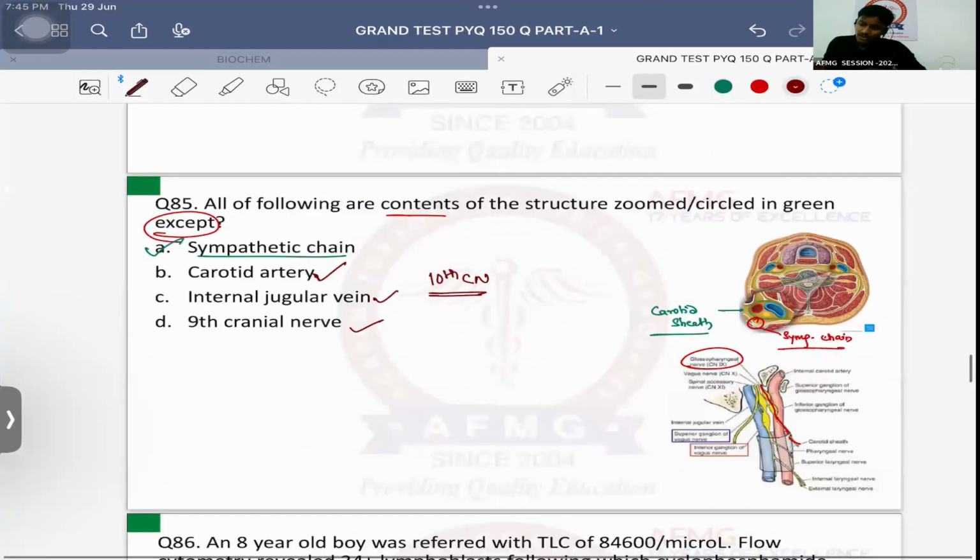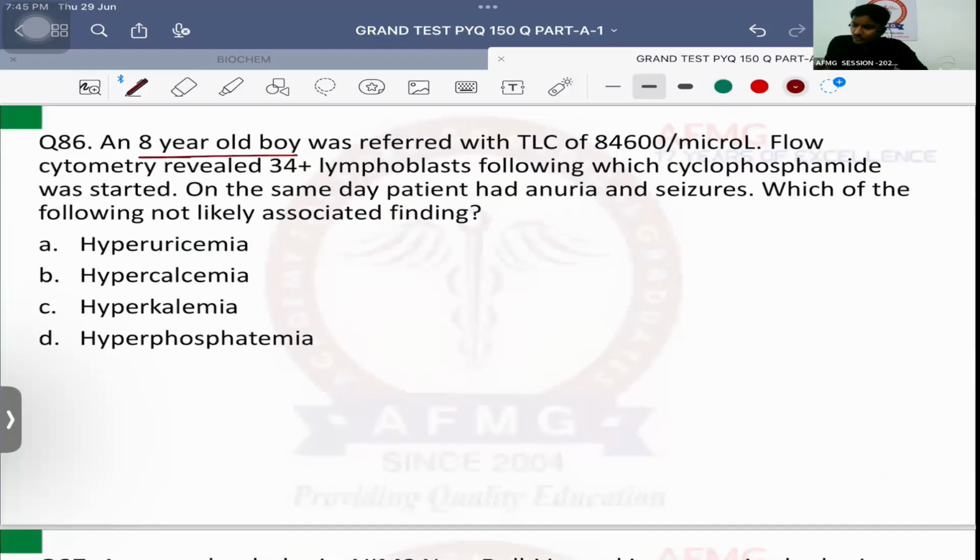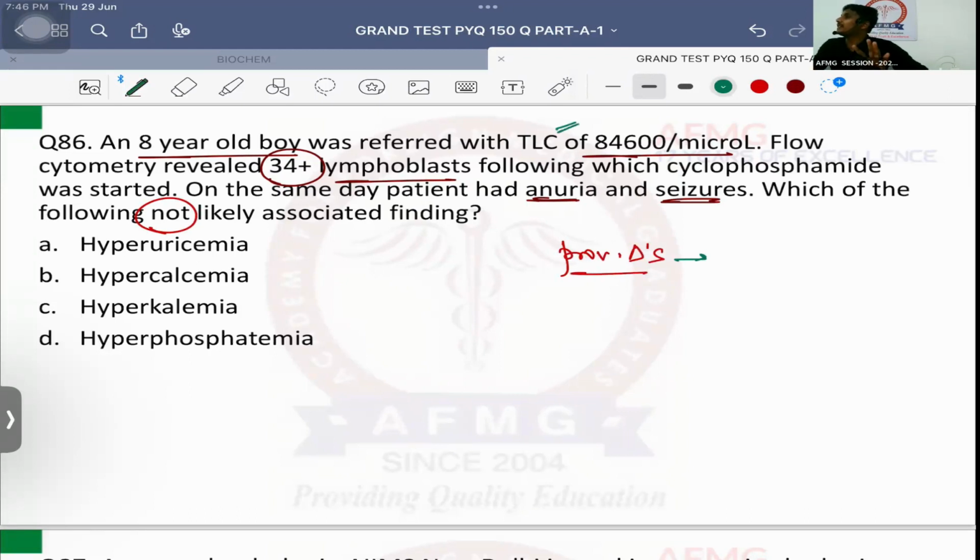Sure. Question number 86. An 8-year-old boy was referred with TLC of 84,600 cells per microliter. Flow cytometry revealed CD34 positive lymphoblasts, for which cyclophosphamide was started. On the same day, the patient had anuria and there were seizures. Which of the following is not likely an associated finding? What is your provisional diagnosis, guys? Patient was having a TLC count of 84,600. Normal TLC, total leukocyte count, is 4 to 11,000.